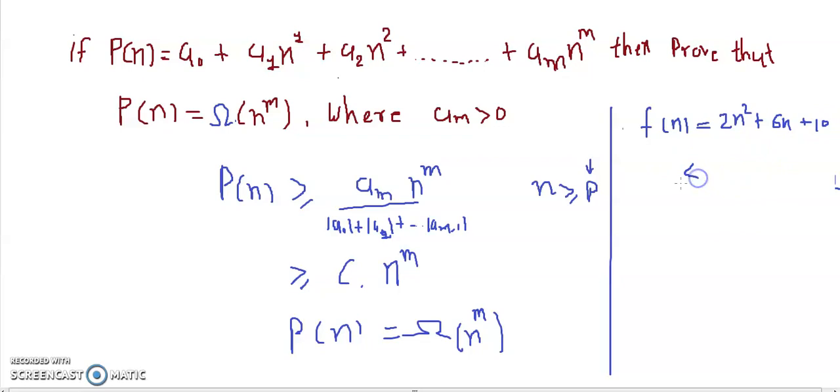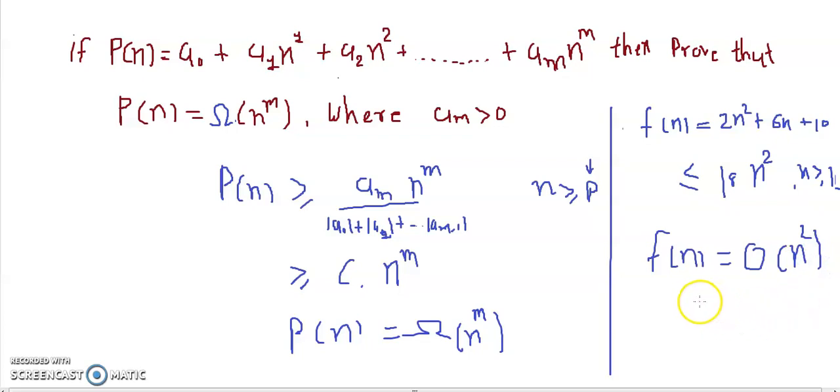Then we need to show that this f(n) is less than or equal to some c into g(n), and we know that g(n) is the highest order term in this given function. So n square has the highest order compared to n and the constant, so that will be our g(n), and as a constant we'll consider 10 plus 6, that is 16, plus 2, 18, so 18 n square, and this is true for all n greater than or equal to 1. So from the definition of big O notation we can say that f(n) is big O of n square, and this is true for all n greater than or equal to 1. So this 1 is our n0.